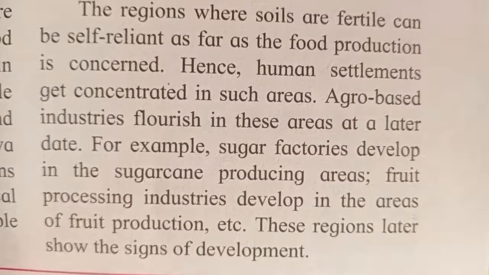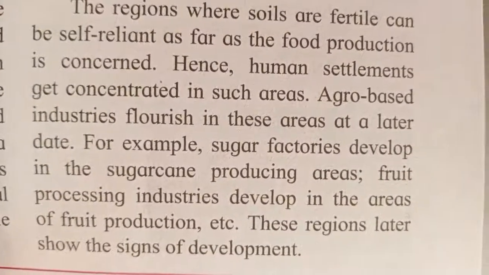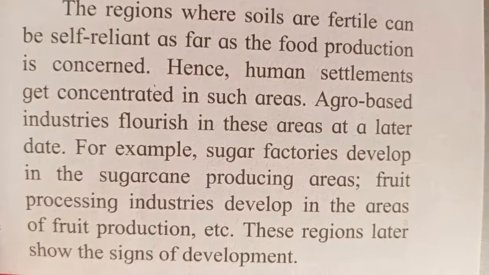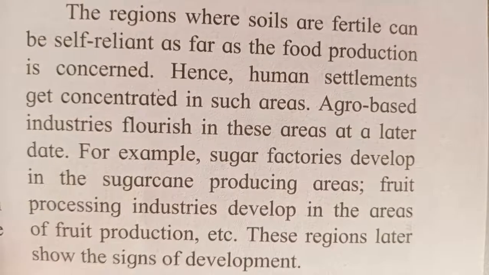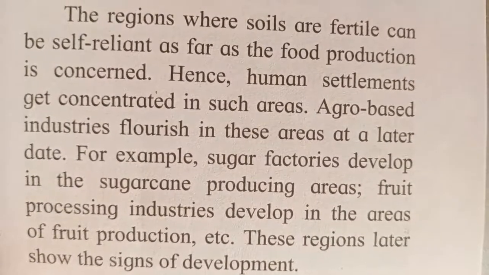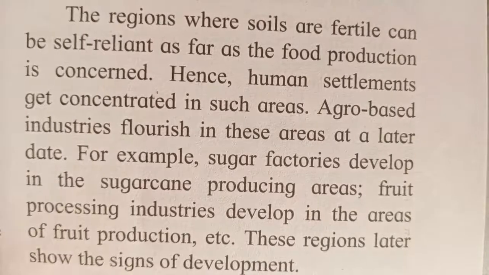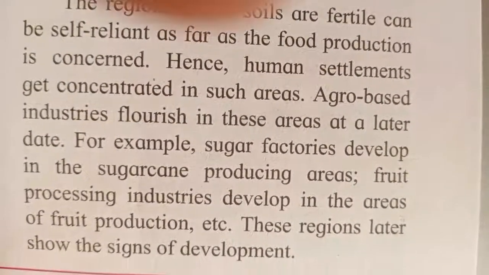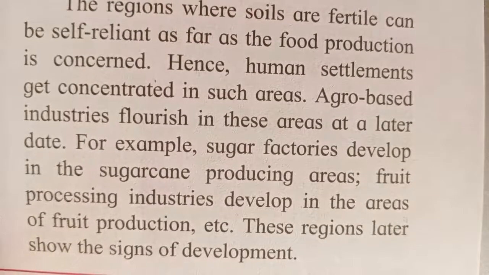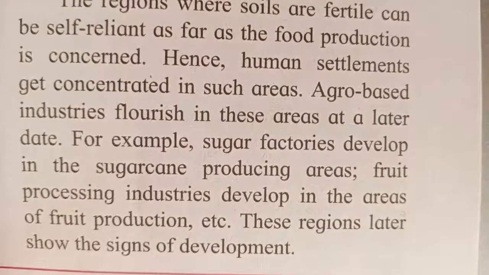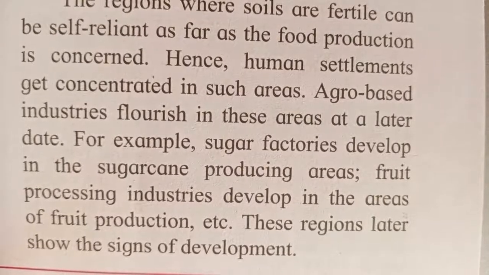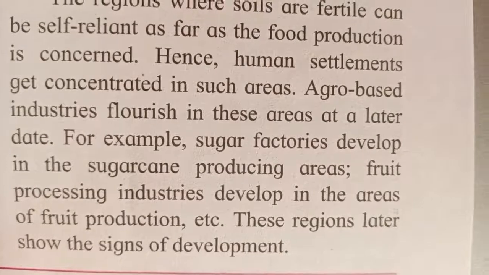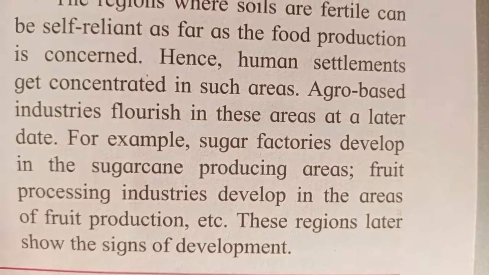So wherever there is a cultivation of these plants, the industries or the factories which are agro-based, they start flourishing or developing in the areas where the crops are grown. For example, sugar factories develop in the sugarcane producing areas. So as I said, the sugar factories are mostly found in the areas where there is sugarcane production.